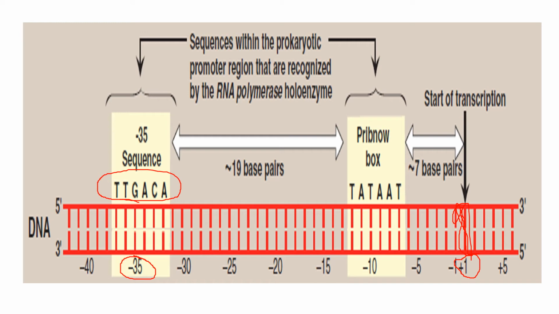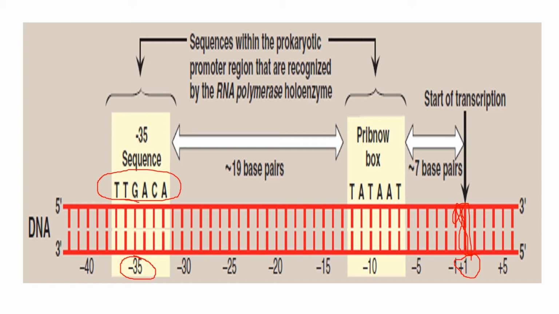About 35 nucleotides upstream from the transcriptional start site, there is a consensus sequence known as the -35 sequence, recognized by the RNA polymerase holoenzyme, or the sigma subunit of RNA polymerase. It forms only a closed complex.